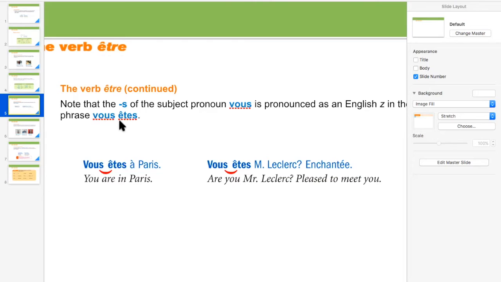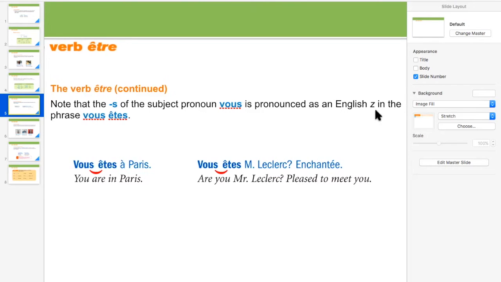Now this is what I explained in my previous slide. The S of the subject pronoun vous is pronounced as an English Z in the phrase vous êtes. So look at these two examples. Vous êtes à Paris. It means you are in Paris. Vous êtes Monsieur Leclerc, so that's a name.